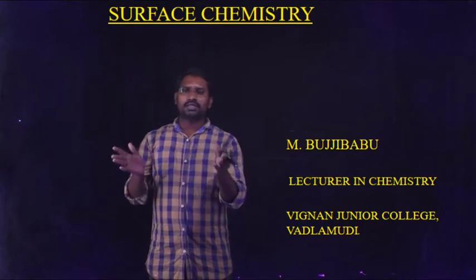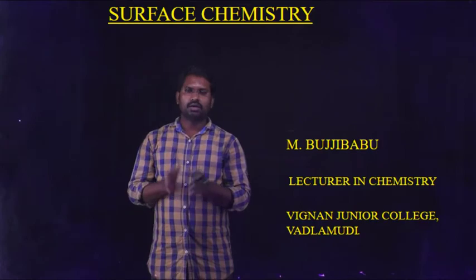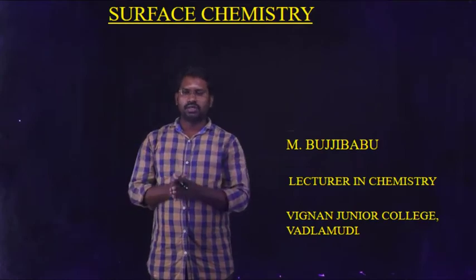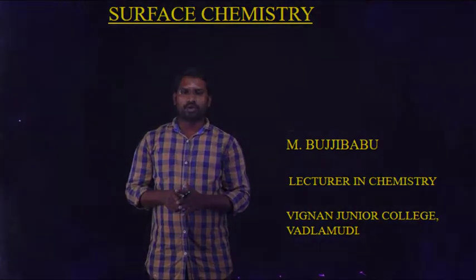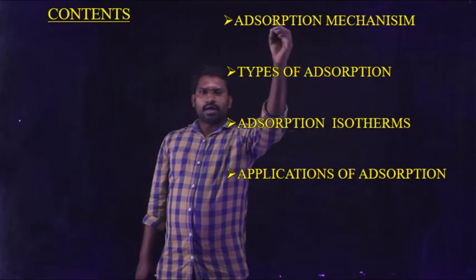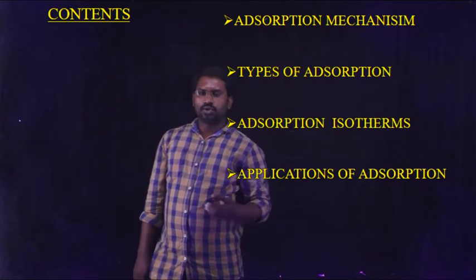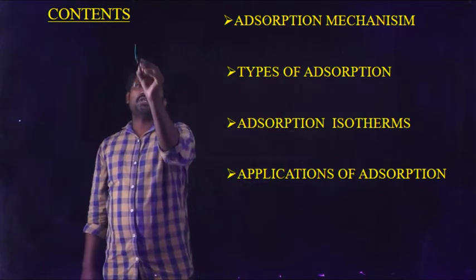So you can see many live examples surrounding us of adsorption and absorption. The contents in this video are, first, the adsorption mechanism. Students, we know that adsorption is a surface phenomenon.